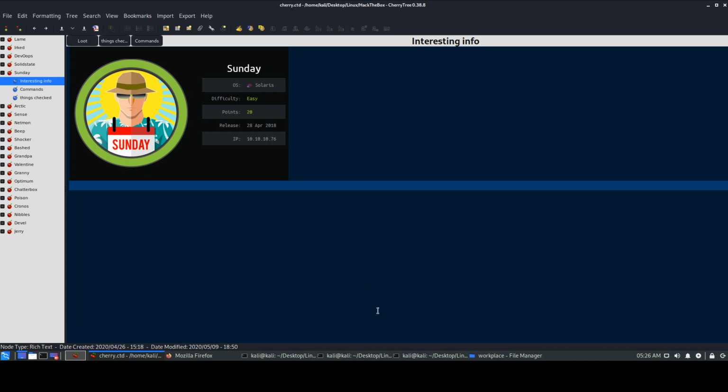The first thing I want to say is that this box is very slow and not very stable, and it does not respond quite well. A few of the things take a lot of time to execute. We'll see how slow it is and how it gets stuck at times. This was my observation from this box. So let's just get started.